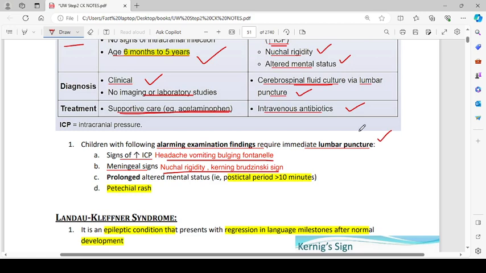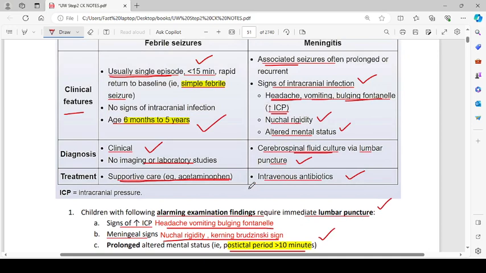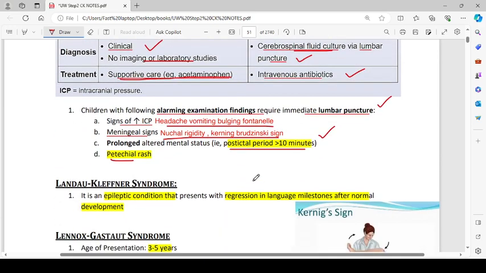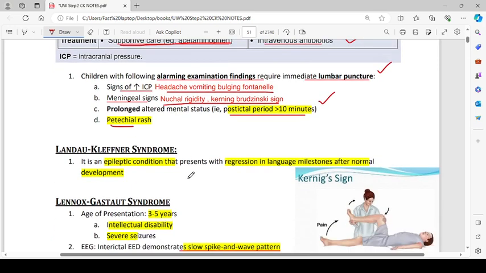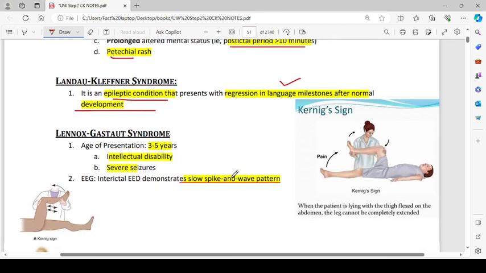Then we have prolonged altered mental status, that is, the post-ictal period will be more than 10 minutes in meningitis, right? And there will be petechial rash. Now there is another syndrome that is called the Landau-Kleffner syndrome. It is an epileptic condition that presents with a regression in language milestones after normal development. So in Landau-Kleffner syndrome, after achieving the normal milestones, there is a regression in the language milestones.